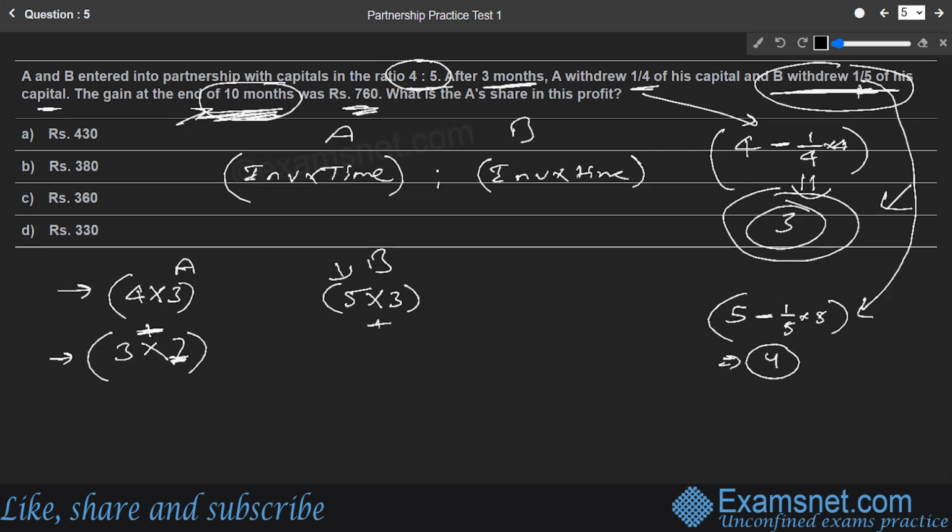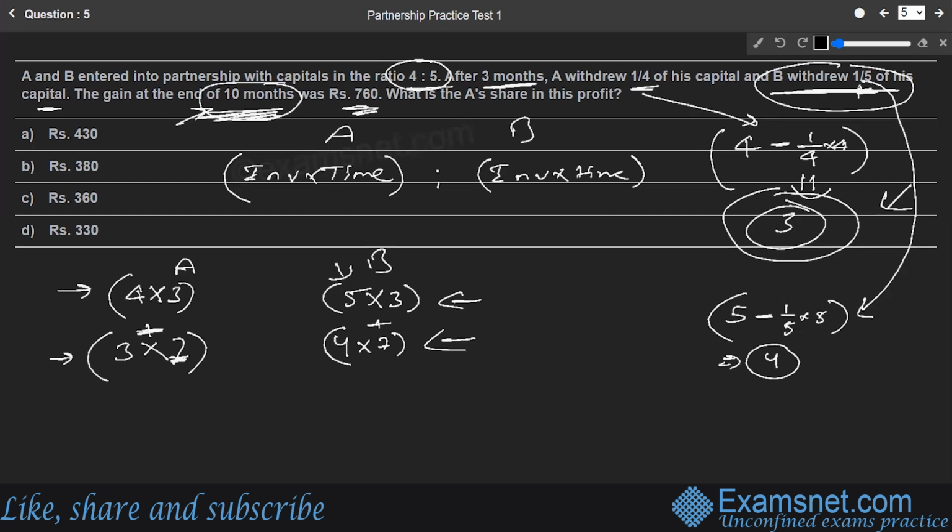Now this particular 4 investment is part of the business for how many months? For 7 months. Logic being, we have to start counting after 3 months and it has to go till 10 months. So the investment time is 7. So it becomes 4 into 7. So these are the two components for B. Now we can take the ratio and find out.